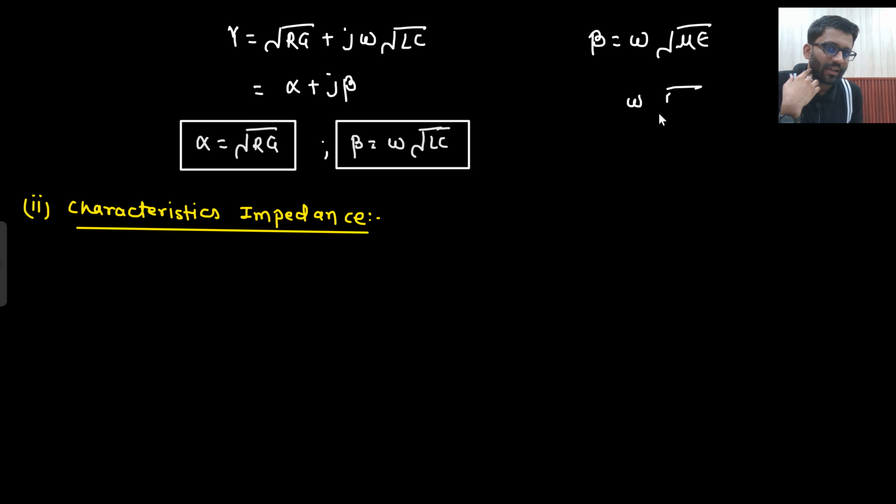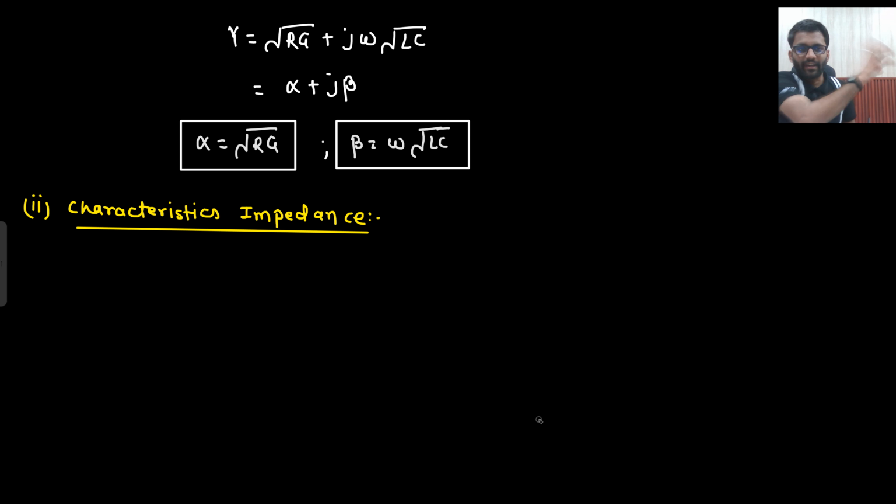Here, what is the expression? Omega under root LC. So you can relate mu with L, epsilon with C. In that manner you can relate. They are not equivalent, but you can relate it. So this is the value of alpha, this is the value of beta, which you need to keep in mind.